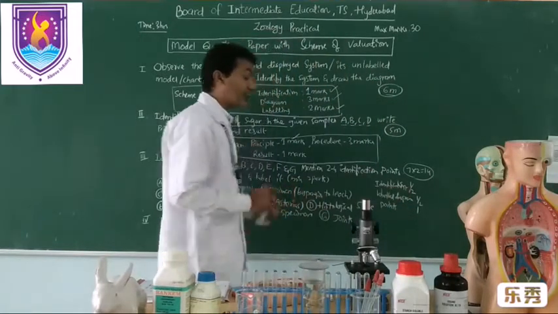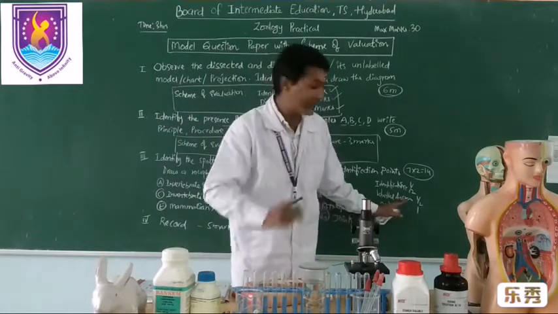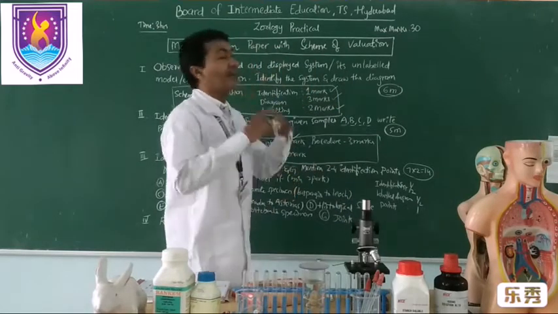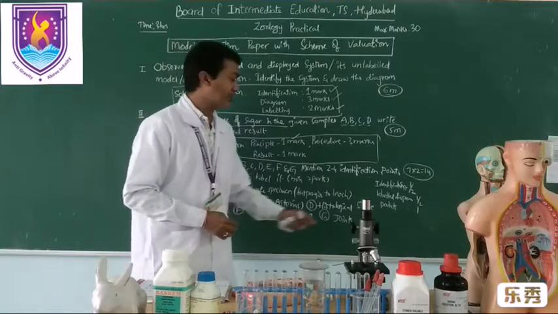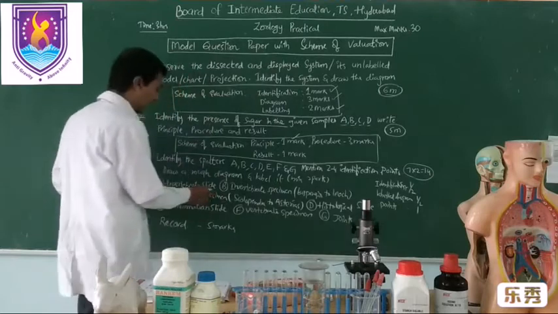The second is to draw a rough labeled diagram of the amoeba, for which you will be awarded half mark. Then you need to write a few points about the amoeba. You have to mention a minimum of 4 points, so that you will be awarded 1 mark. So each spotter carries 2 marks.